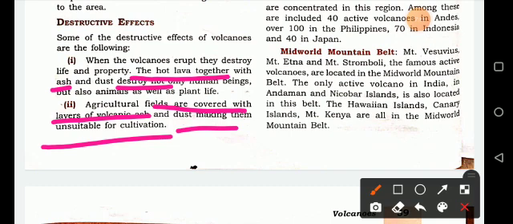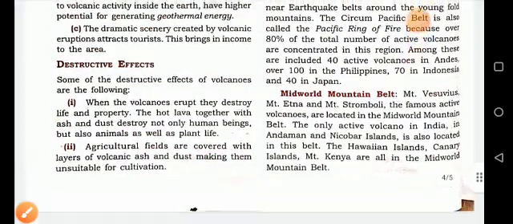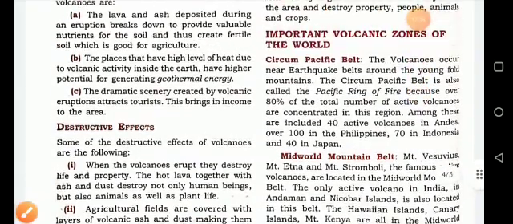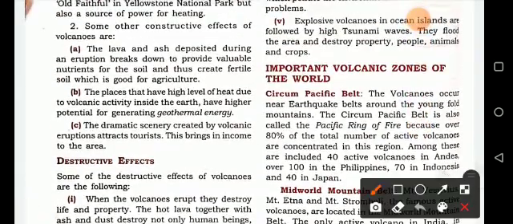Volcanoes also emit poisonous gas which pollutes the environment, and explosive volcanoes in the ocean are followed by high tsunami waves. They flood and destroy property, people and animals.